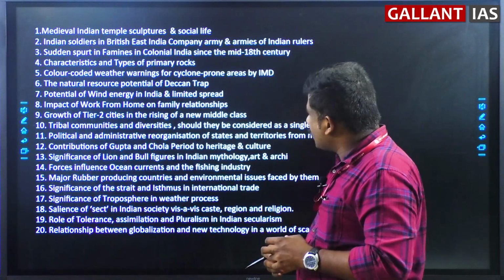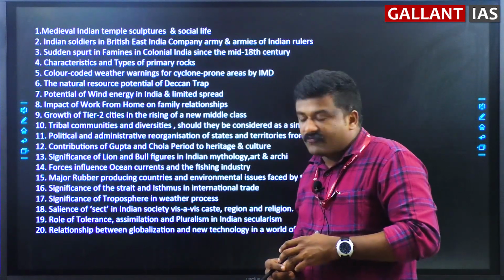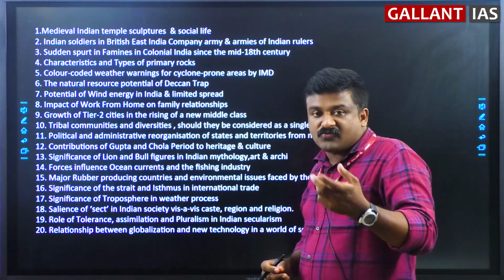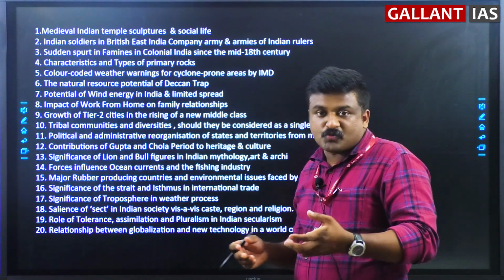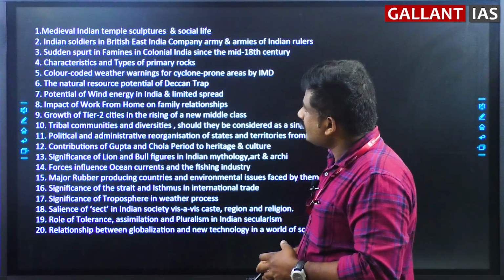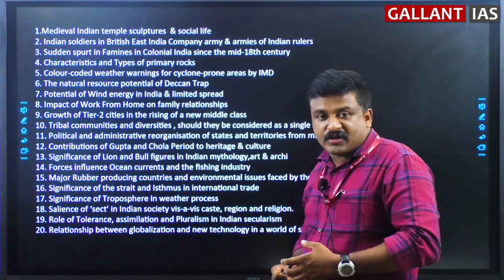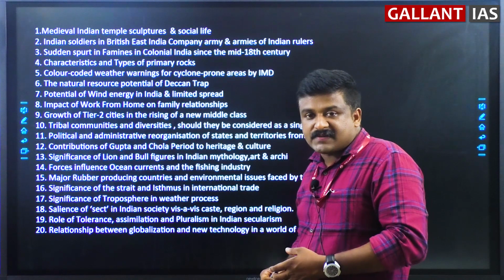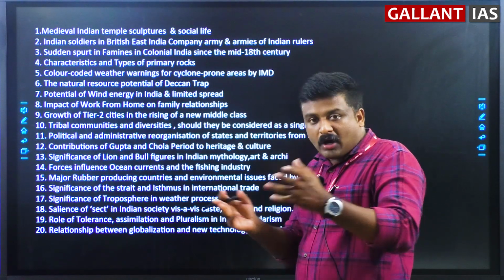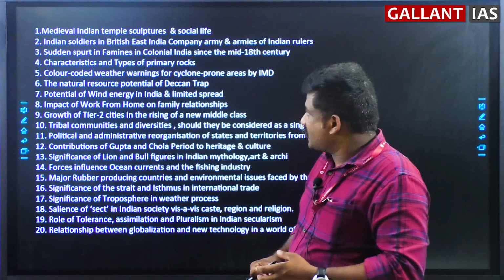Indian soldiers in the British East India Company and armies of Indian rulers, the reasons for Indian rulers' failure, their major flaws. Then see the sudden spurt in famines in colonial India since the mid 18th century. Basic reasons for that are not just economic, but you have to cover other dimensions, other angles too.